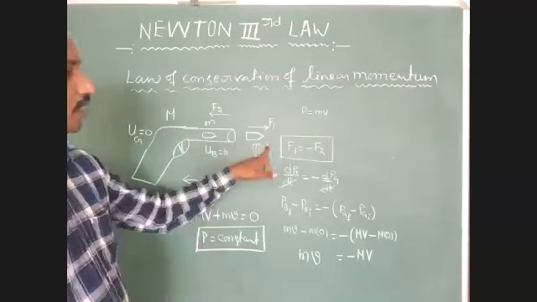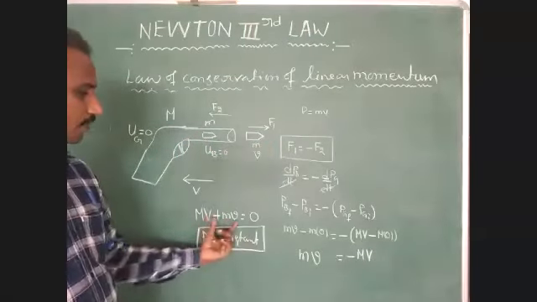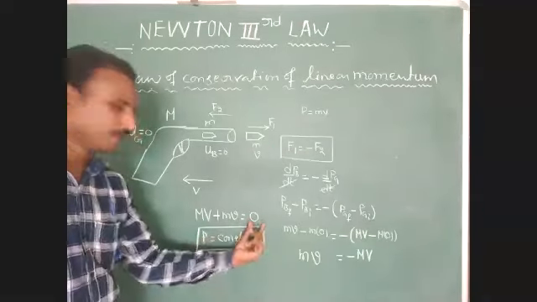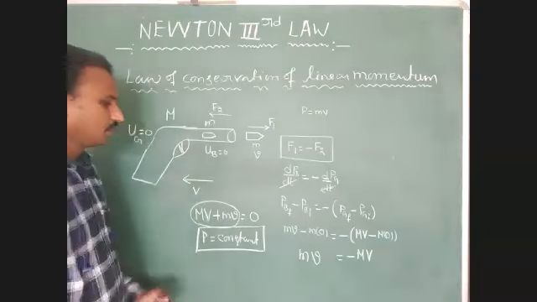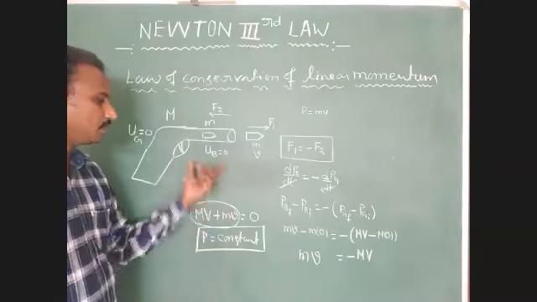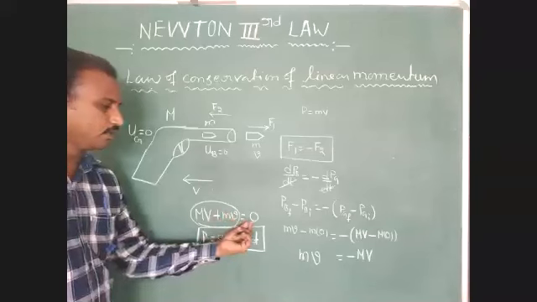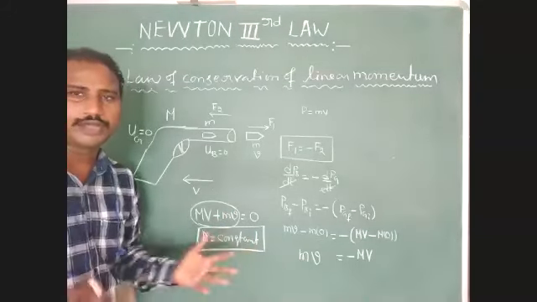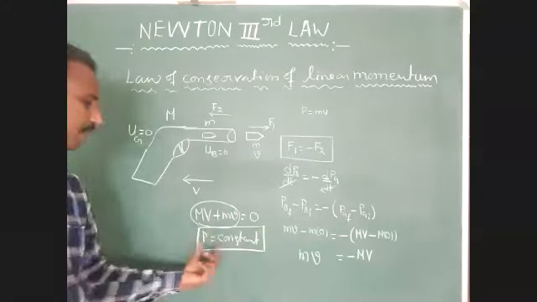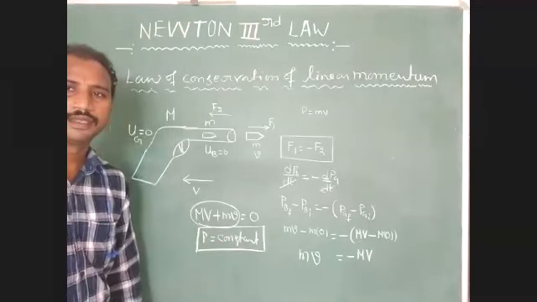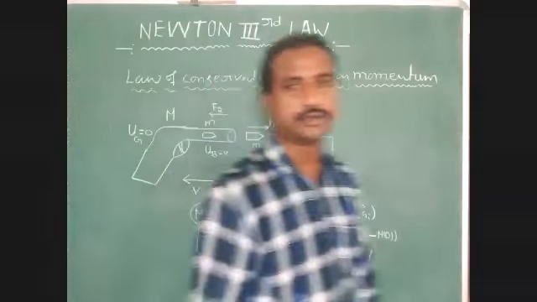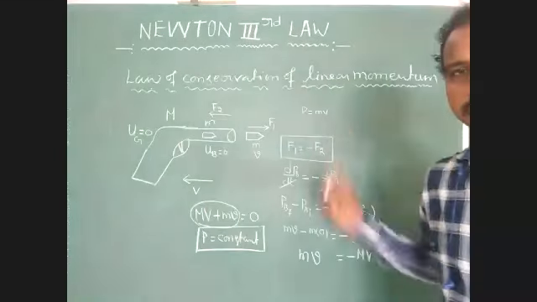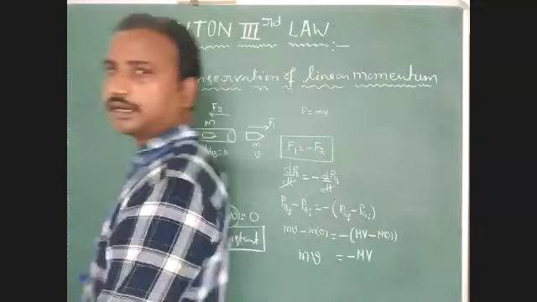After firing the gun, their total momentum equals how much? 0. It represents that after firing the gun, total momentum of gun and the bullet equals 0. In both conditions, we are getting that momentum equals constant. Understood? Okay. So one more example we have to discuss. First, we can note down this example. Next, we can discuss another example.